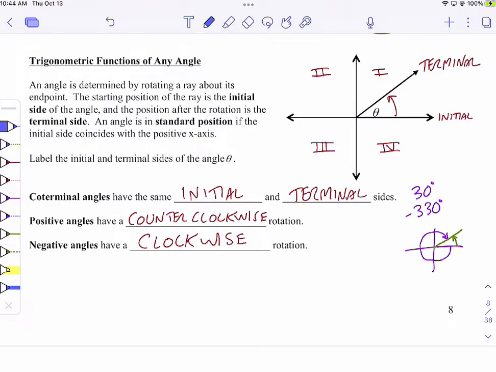Can somebody give me another pair? No one else can come up with anything else? 0 and 360 degrees. 360 degrees is all the way around and landing right where you started, and 0 degrees is not turning at all. So those are coterminal. Let's do one more. Have we got anything else? Allie? Yeah, go ahead. They both be positive, yeah. Or both negative.